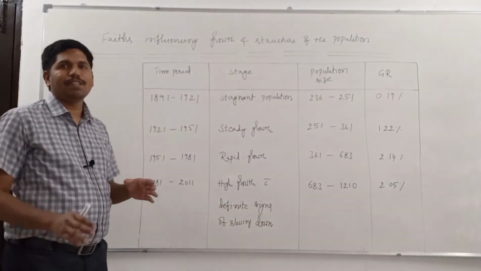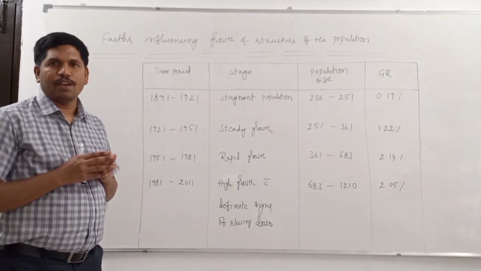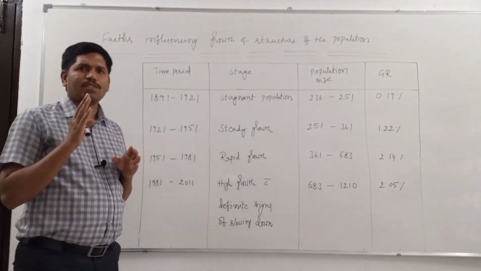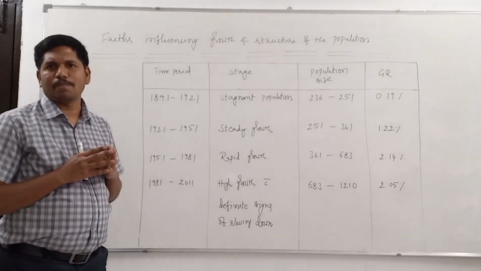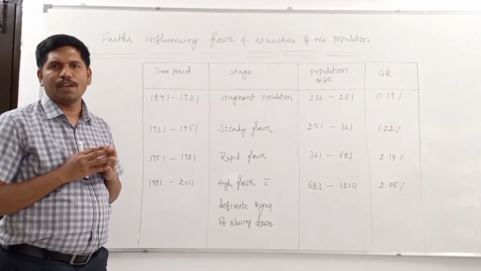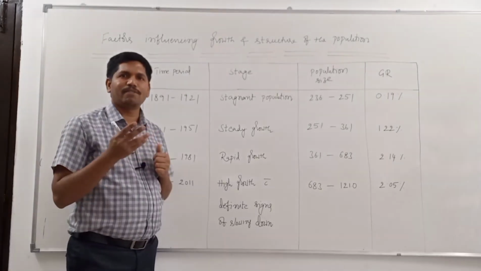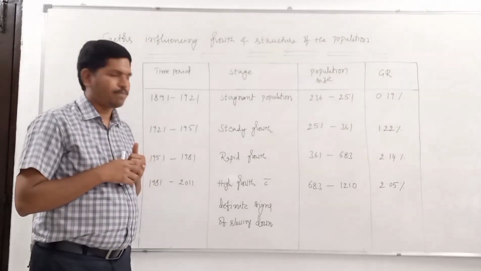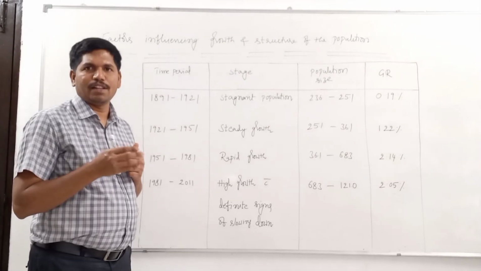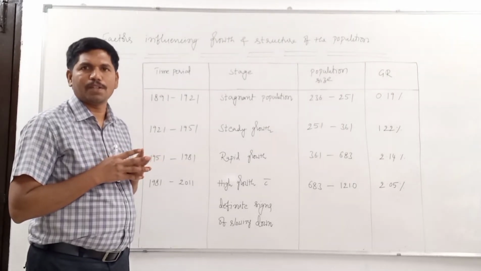By 1981, we had realized the adverse consequences of the oversized population. From the time of independence, we started implementing the family planning program, but the government did not take it as a serious program. Later, the government realized and started implementing the family planning program strictly, and it started bringing awareness to the people about the adverse consequences of oversized population.